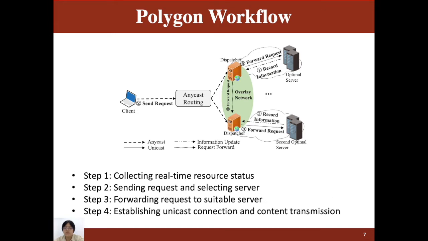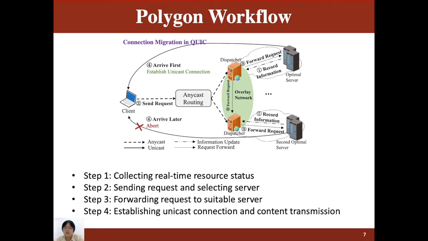Last, step 4, establishing unicast connection and content transmission. Polygon can directly transfer the anycast connection to the unicast connection by leveraging connection migration in QUIC. And if redundant forwarding is triggered, the client will abort the response arriving later.